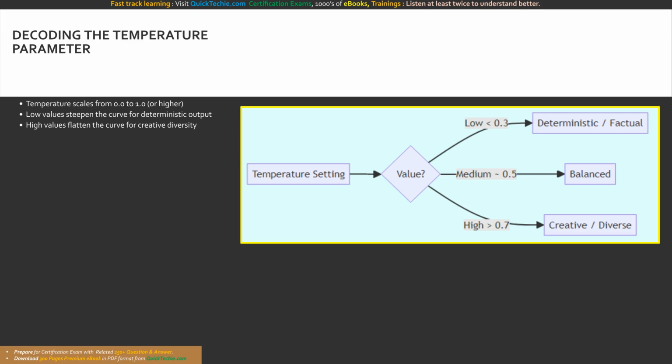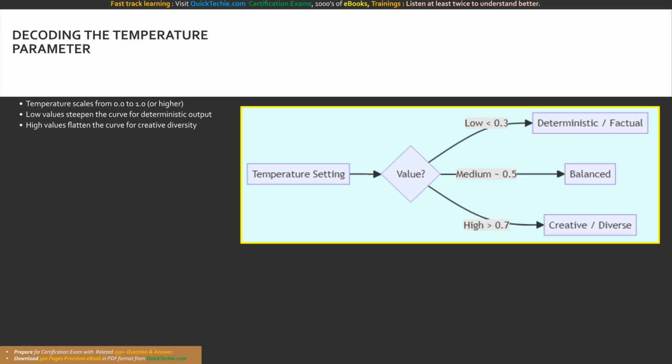But what if we crank the temperature up to 0.9? Suddenly, the probability distribution flattens out. Returning to our kids love to eat example, pizza might drop to 30%, while ice cream rises to almost match it. The model starts taking creative risks. It selects less probable outputs, leading to highly diverse, innovative, and human-sounding text.